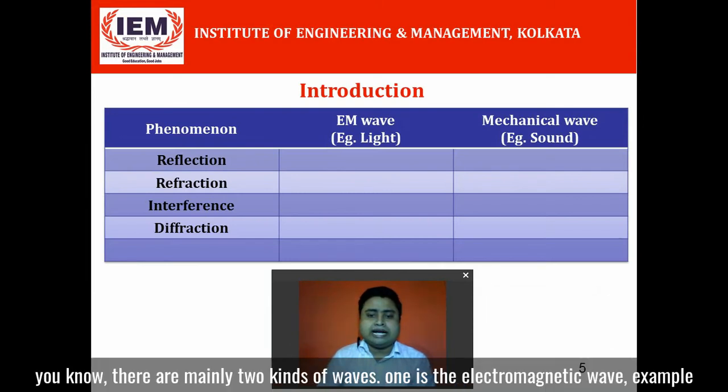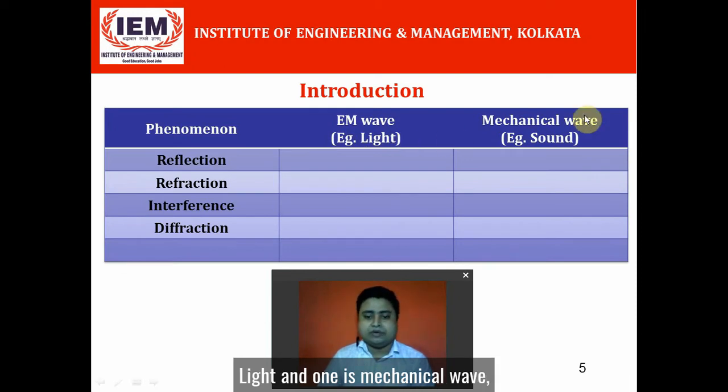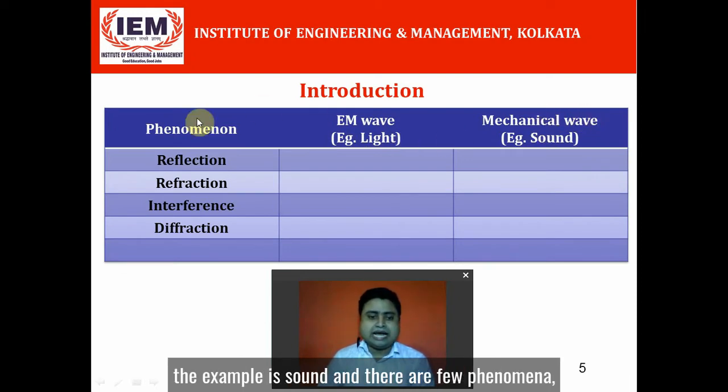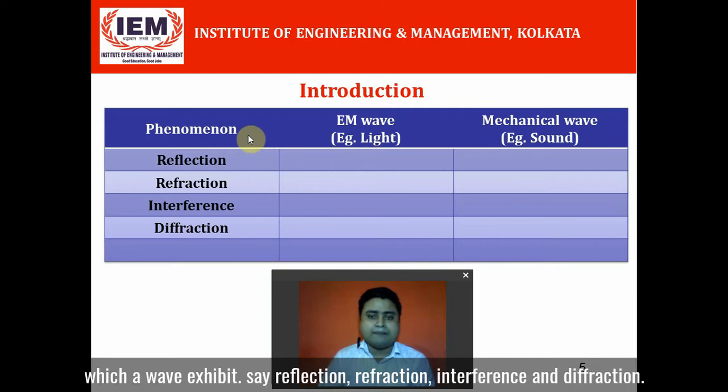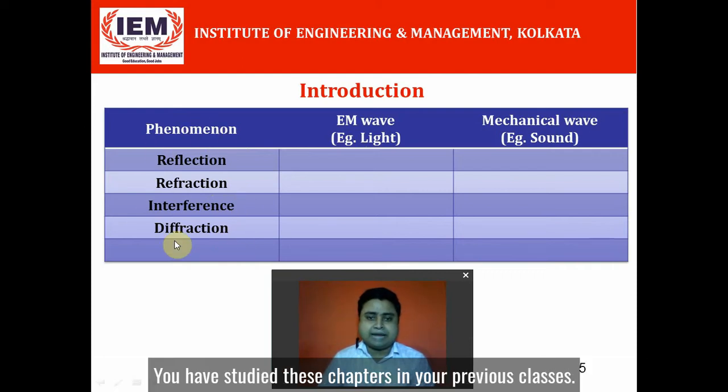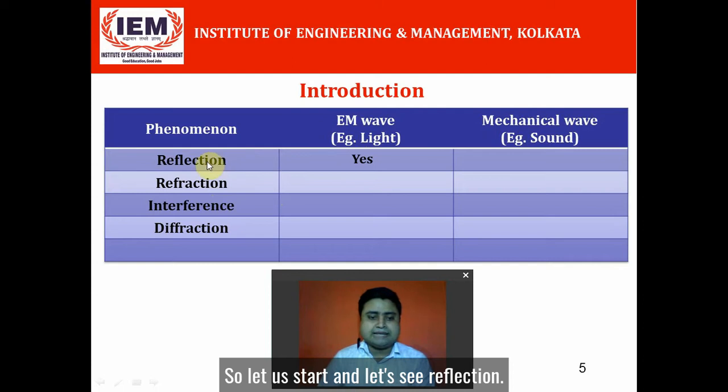You know there are mainly two kinds of waves. One is the electromagnetic wave, an example is light, and one is the mechanical wave, the example is sound. And there are a few phenomena which a wave exhibits, say reflection, refraction, interference, and diffraction. You have studied these chapters in your previous classes. So let us start and see reflection.